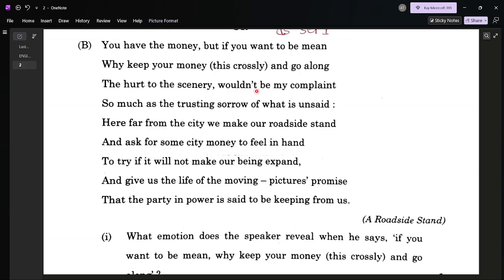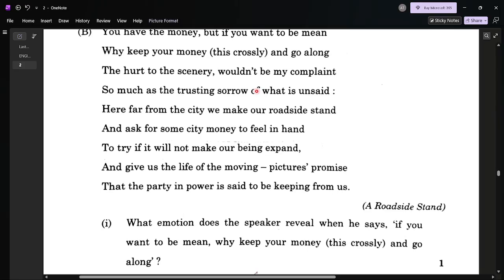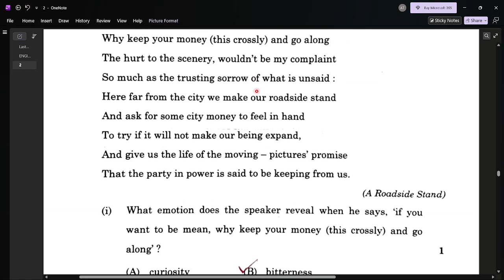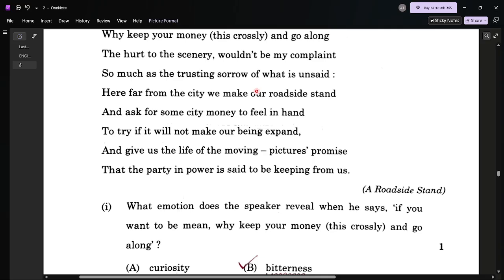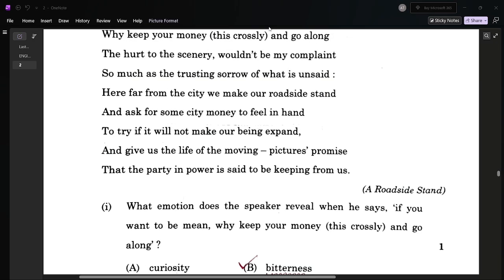Today you can see a 6 marks extract based question has been asked from A Roadside Stand. You have the money, but if you want to be mean, why keep your money this crossly and go along? The hurt to the scenery would not be my complaint, so much as the trusting sorrow of what is unsaid.